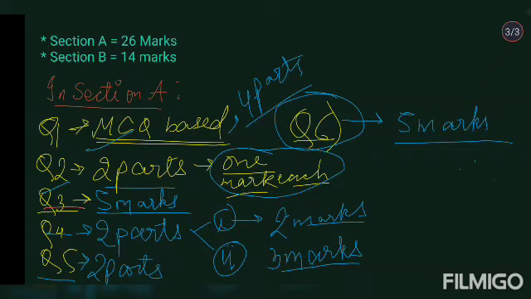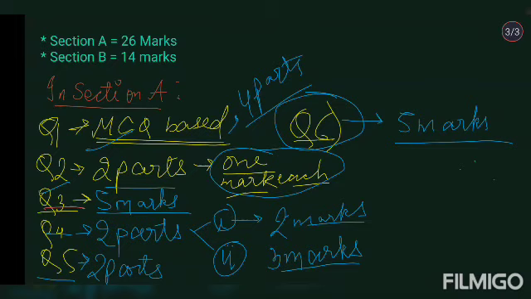If I am going to tell you the topics also, in question 1 part 1 you have a DRR based question. DRR is debenture redemption reserve, and it is from the chapter redemption of debentures. Then question 1 part 2 is from your revaluation account, that is from retirement of a partner. Then part 3 is again from issue of debentures, and the topic there is non-cash consideration issue of debentures. Then part 4 of question 1 is from dissolution of the firm. So these are the 4 parts, 1 mark each, MCQ based.